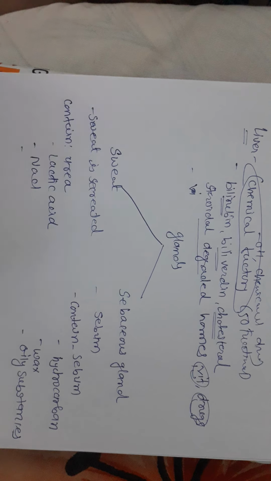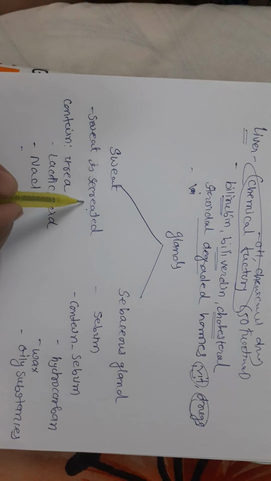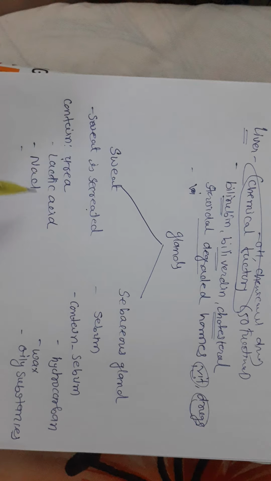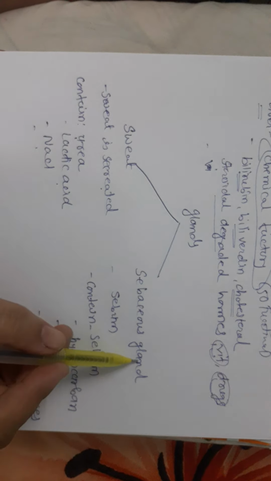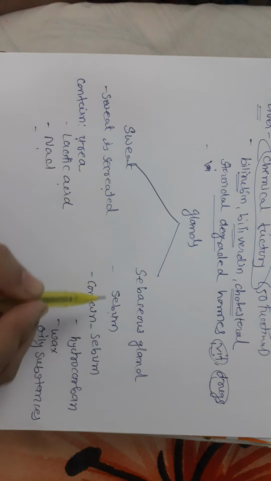Certain glands play a major role: the sweat gland and the sebaceous gland. The sweat gland secretes sweat, and the content of sweat is urea, lactic acid and NaCl. The sebaceous gland secretes sebum. Sebum and sweat are different.